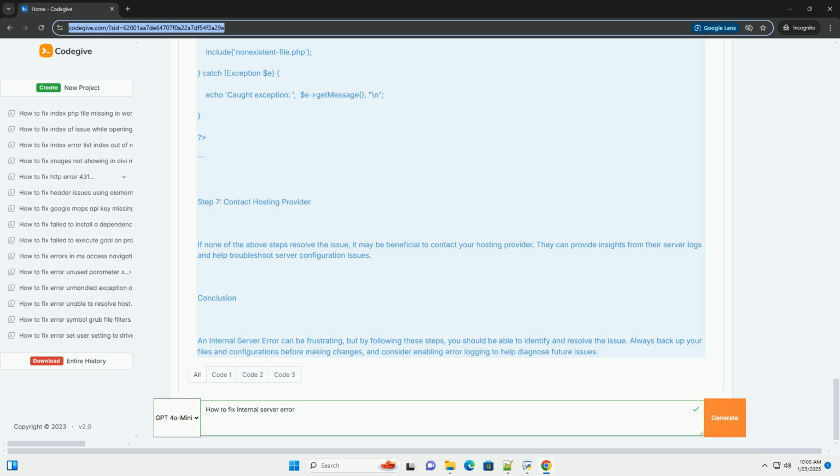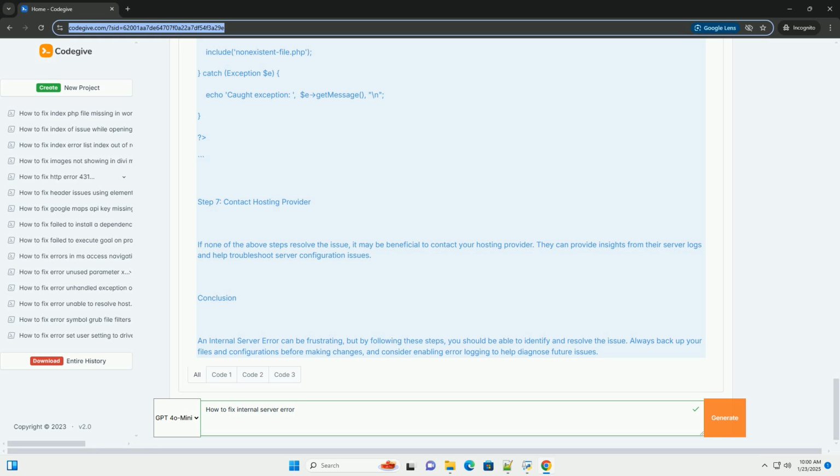Step 2. Check file permissions. Improper file permissions can often lead to a 500 internal server error. Ensure that the file and directory permissions are set correctly. Files should generally be 644: read and write for owner, read for group and others. Directories should generally be 755: read, write, and execute for owner, read and execute for group and others.